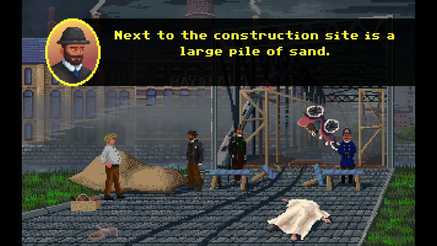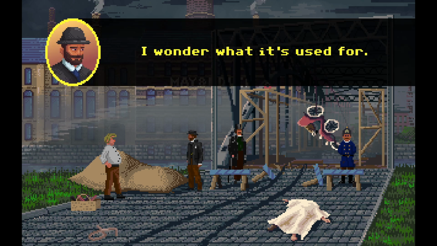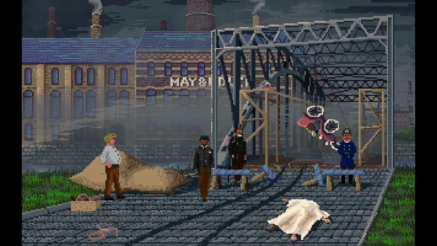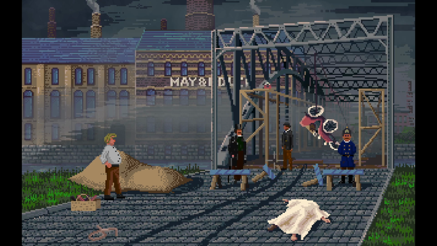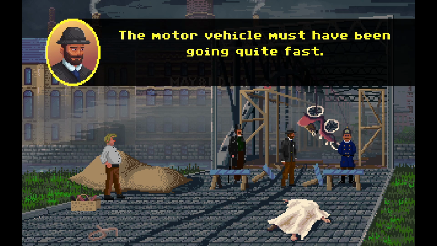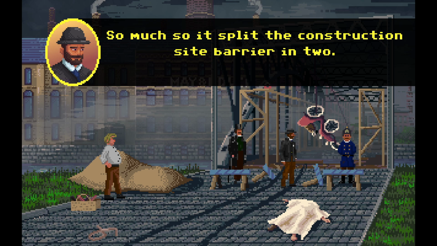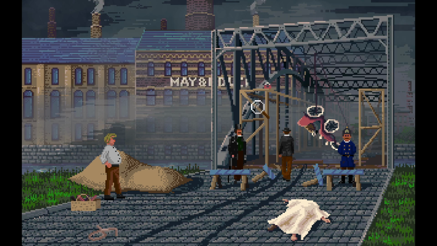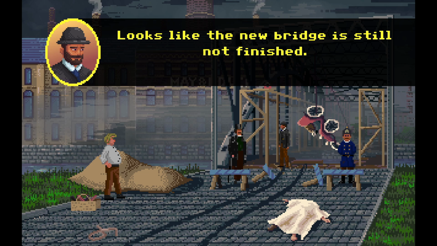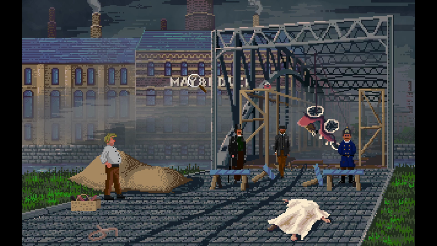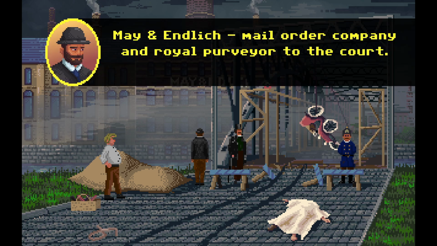Next to the construction site is a large pile of sand. I wonder what it's used for. This log. Can't reach it. Other vehicle must have been going quite fast. So much that it split the construction site barrier in two. Looks like the new bridge is still not finished. Man Endlich, mail order company and royal purveyor to the court.